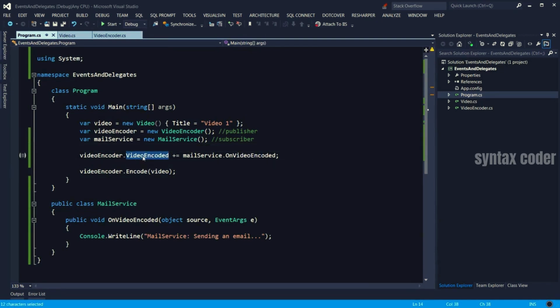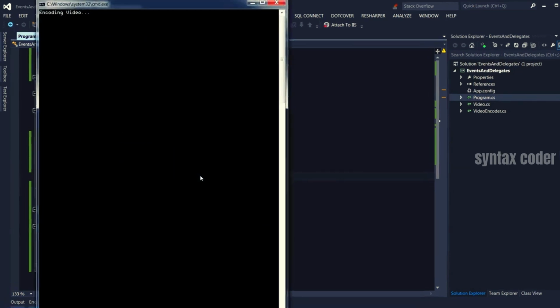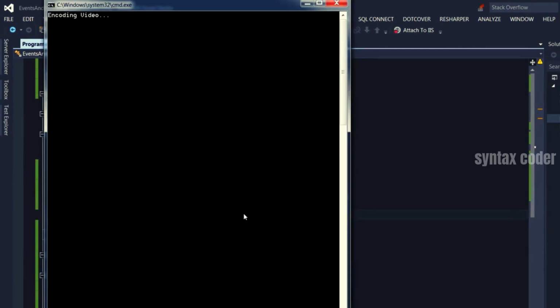So note that, again, we need to do the subscription before calling the Encode method. Otherwise, the subscriber wouldn't be notified about the event. Now, let's run the application and see what happens. So we got the encoding video, which comes from the publisher, and then our mail service was notified and is trying to send an email.